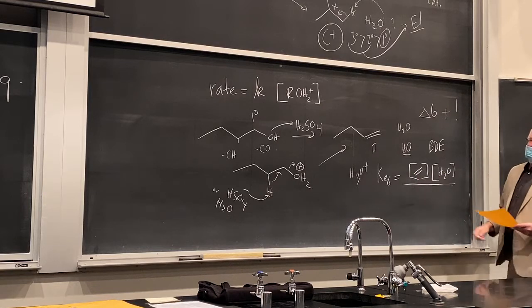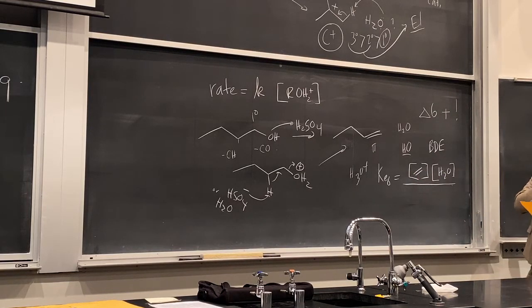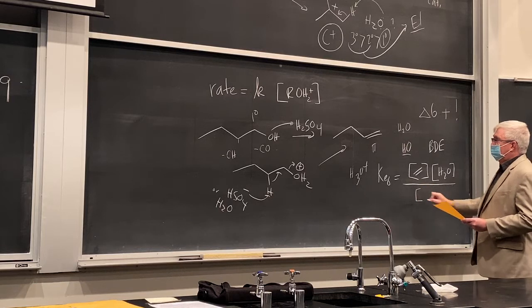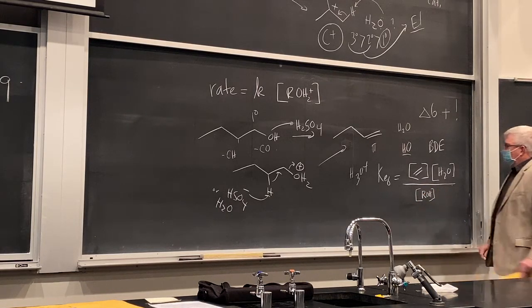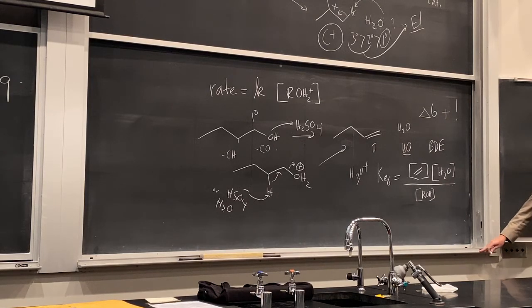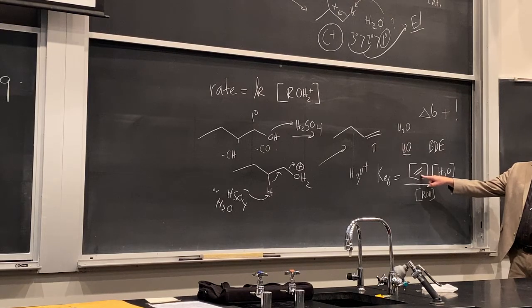And these brackets mean molarity. These can be measured. And over the concentration of what? The alcohol. So what can we do to this equilibrium in order to make this reaction favorable? We want this product, right? So what can we do here?